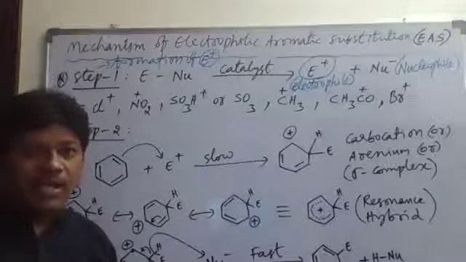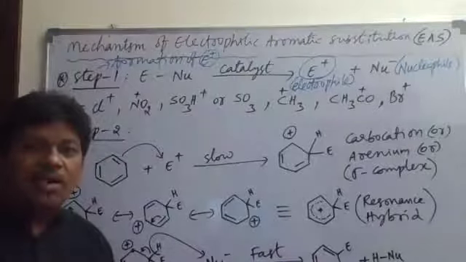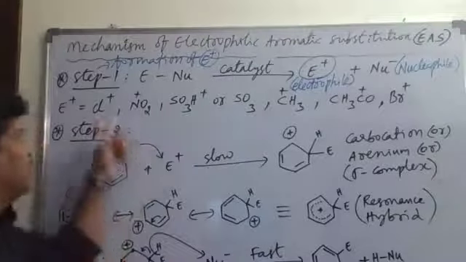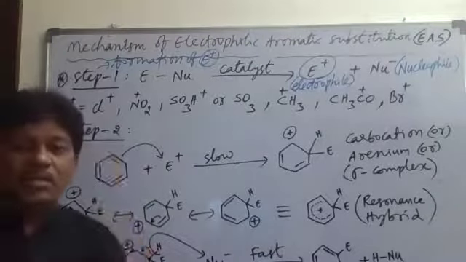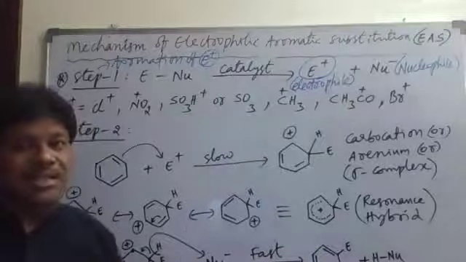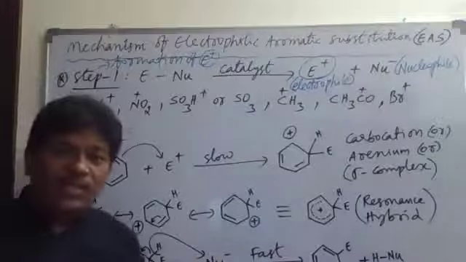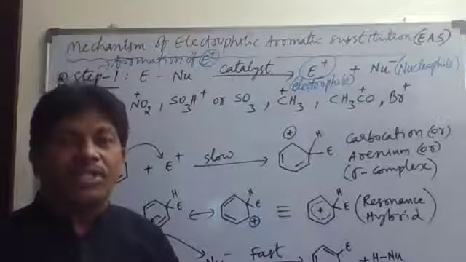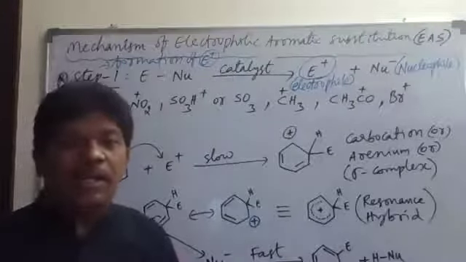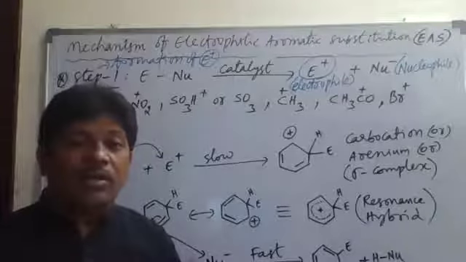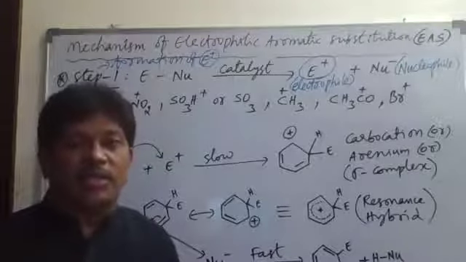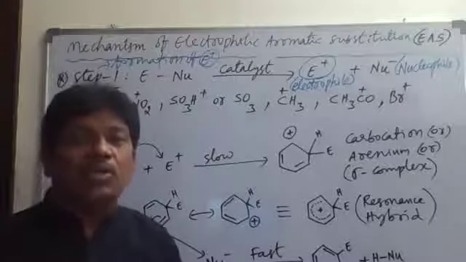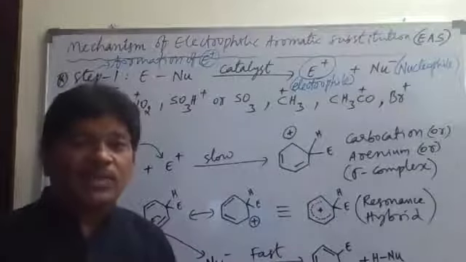AlCl3, aluminum chloride, anhydrous AlCl3 or FeCl3 can be used to produce Cl plus. Either one can be used because the FeCl3 molecule and the AlCl3 molecule are both electron deficient species. They are electron pair acceptors. Electron pair acceptors are called Lewis acids.